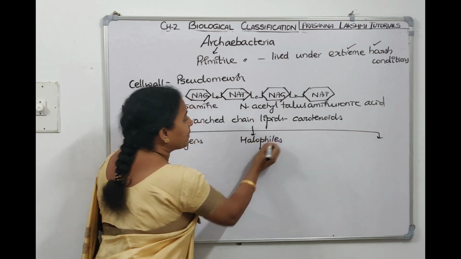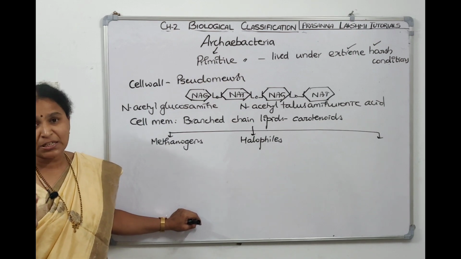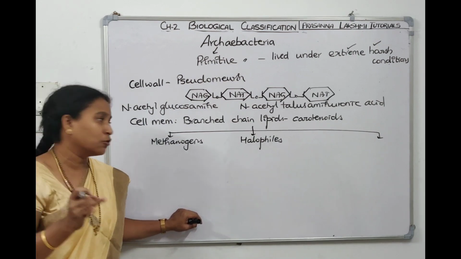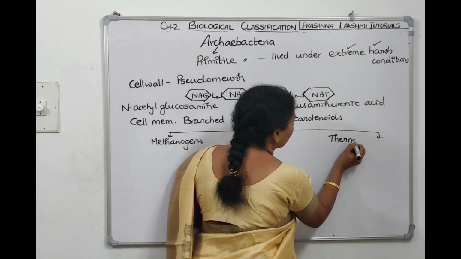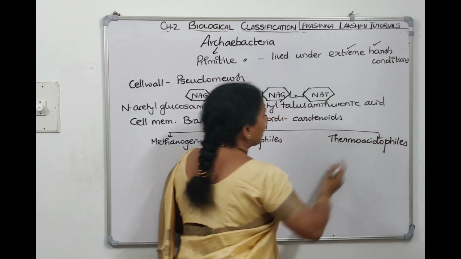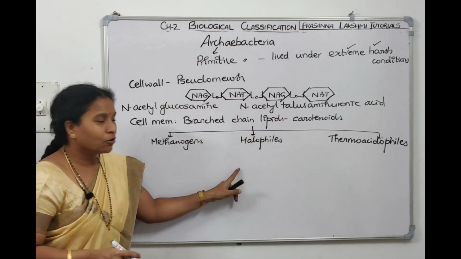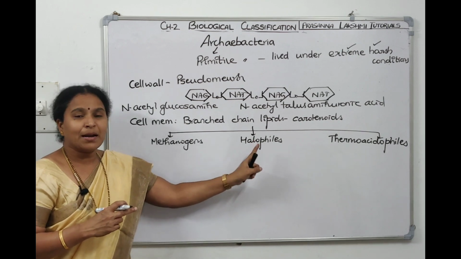The third group of Archaebacteria can survive at high temperatures, in hot springs, and in acidic conditions. They are called thermoacidophiles. So Archaebacteria are categorized into three groups. The first one is called methanogen, the second one is called halophile, the third one is thermoacidophile.